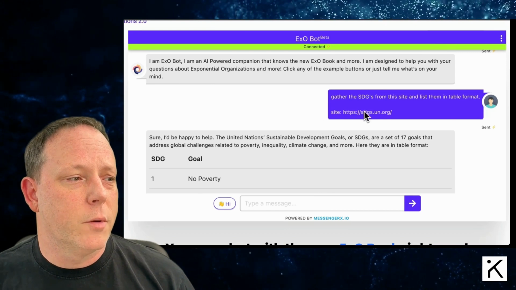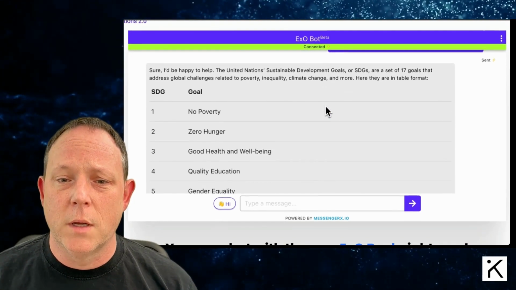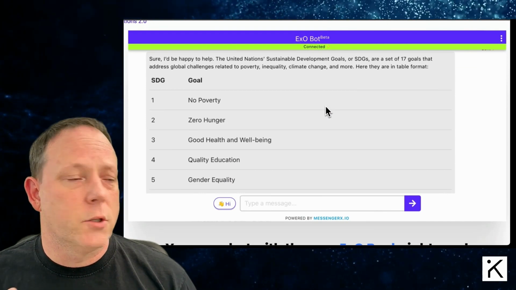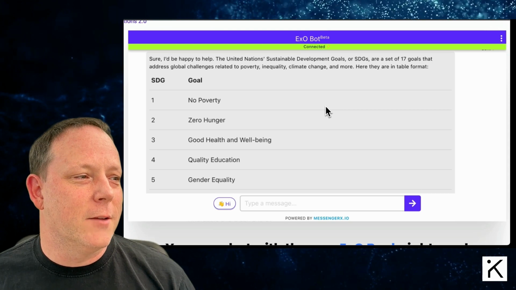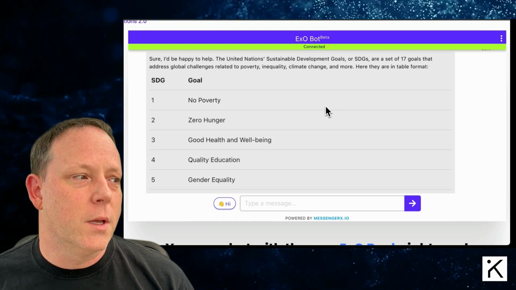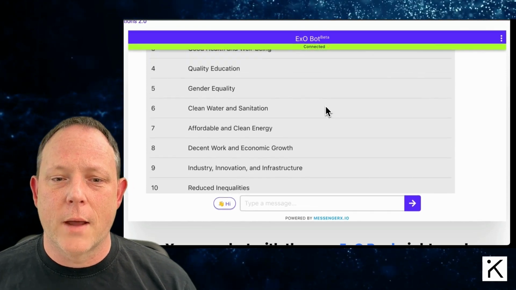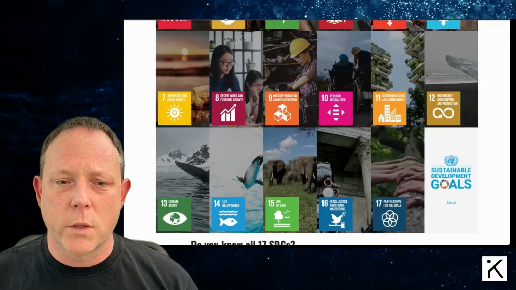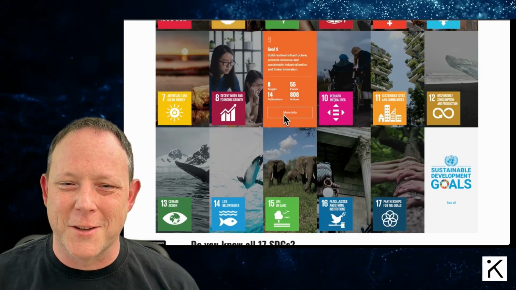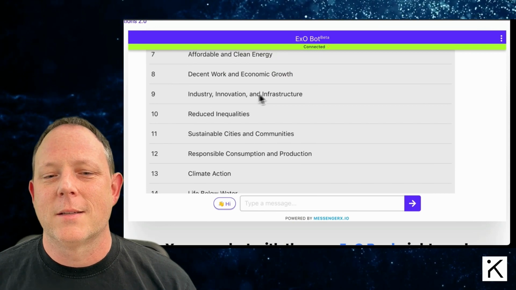This is a technique of labeling the data so I can direct the bot to do what I want. Now that I've put that in there, I'm going to ask the system to give me the goals. It says, sure, I'd be happy to help, and it output this table. It gives me the list of the 17 goals, and it tells me a little bit about them and what they're for. Let's scroll on down so we can take a look at all of these goals, and then let's switch over just to check real quick and make sure we've got good data. In fact, I checked, they all match, and that's exactly what we want.